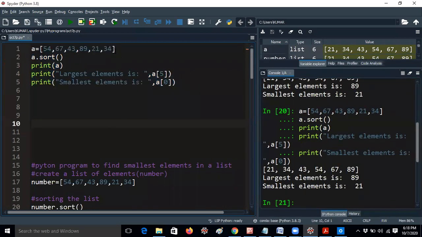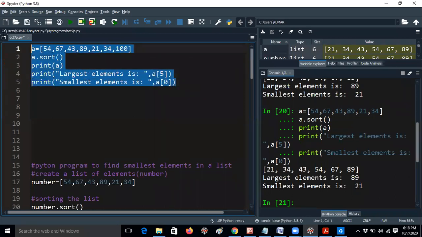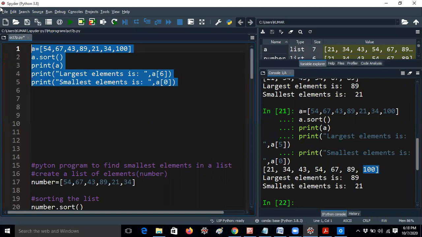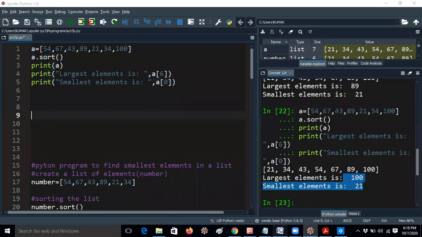Okay. See, if I give an extra element like 100, which is the largest element here, let me run this program now. I am getting 89 still. So this program does not work. That means you have to change a of 6 again. Every time you need to change this in the program, then it gets the correct answer. But it is not a good thing at all. It is not a good practice at all.